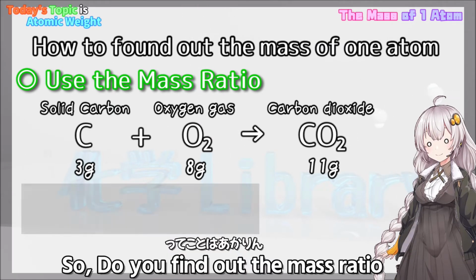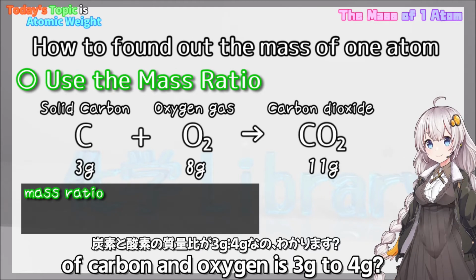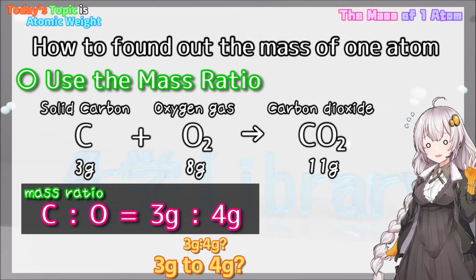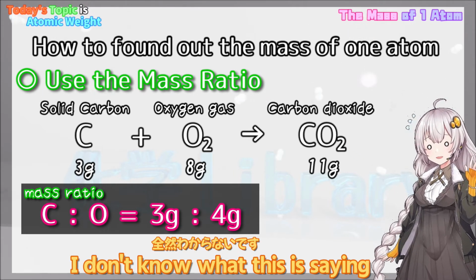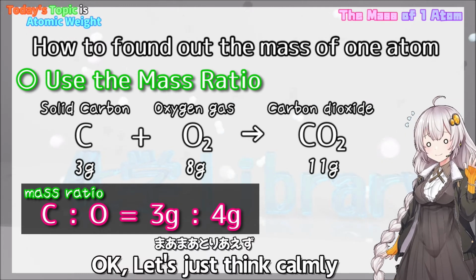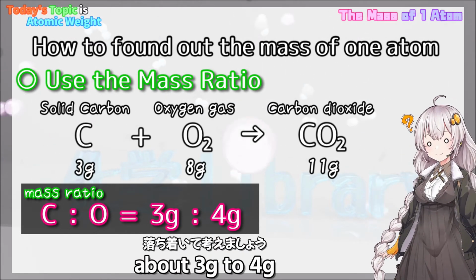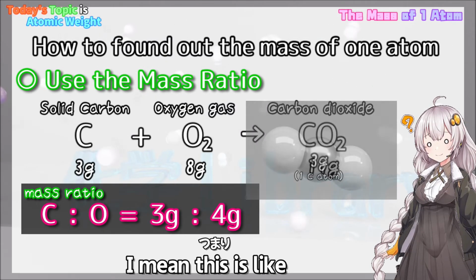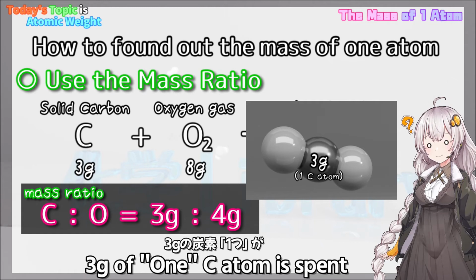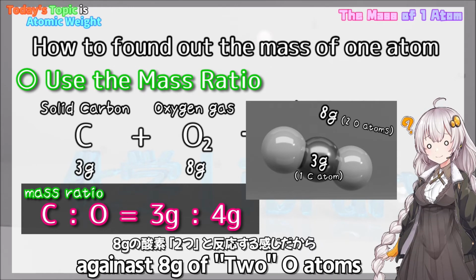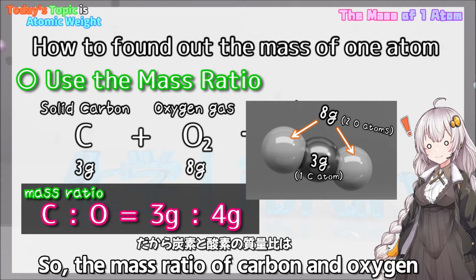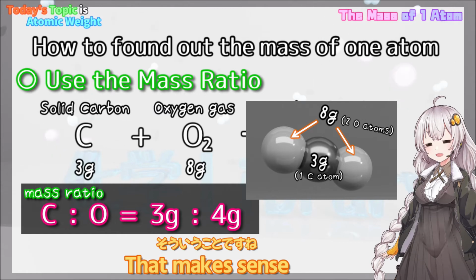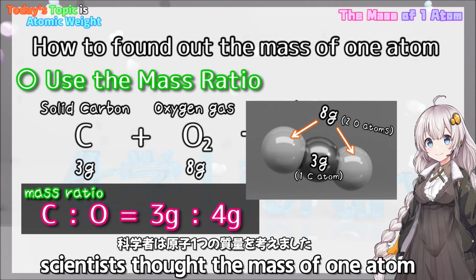Okay. So, do you find out the mass ratio of carbon and oxygen as 3 grams to 4 grams? What? Why is it like this? I don't know what this is saying. Okay, let's just think calmly about 3 grams to 4 grams. This is because this chemical reaction is C plus O2. I mean, this is like 3 grams of 1 C atom is spent against 8 grams of 2 O atoms. So, the mass ratio of carbon and oxygen is 3 grams to 4 grams. That makes sense. Like this, scientists thought about the mass of one atom.